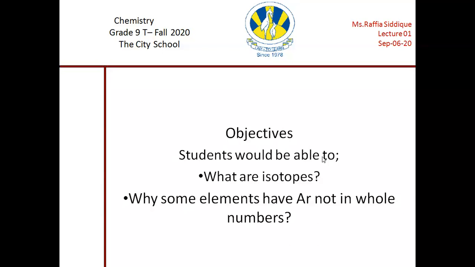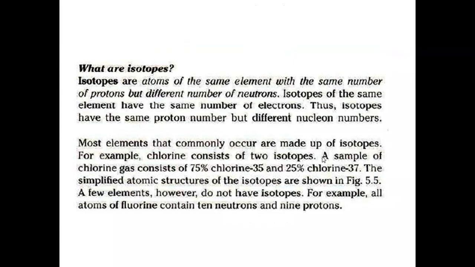Anyway, let us talk about the very question of why some elements have their atomic mass number not in whole numbers. This question was pointed out by a student, and it is related to the topic of isotopes. You have already done what isotopes are. We have discussed it, and I've taken a quiz from you on this topic. So let me go back to the topic of isotopes. We are just going to revise it by going through the definition,